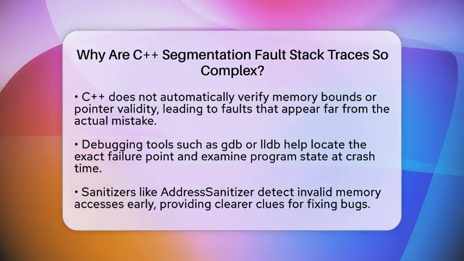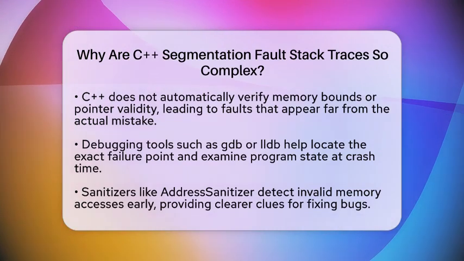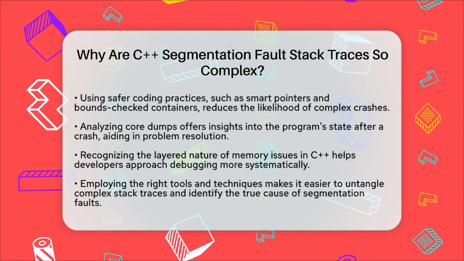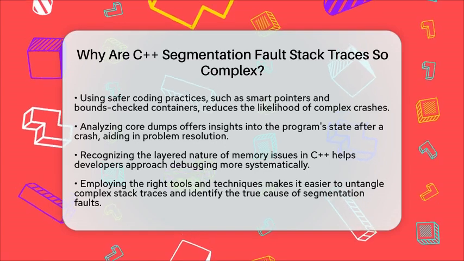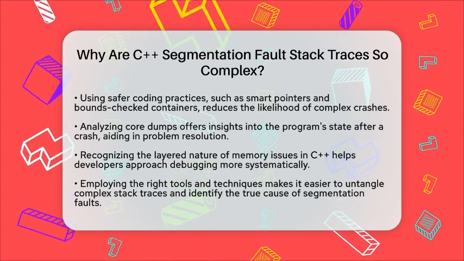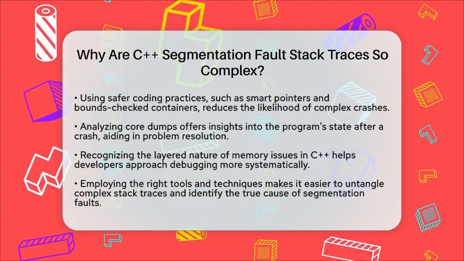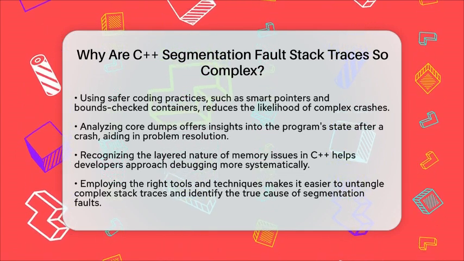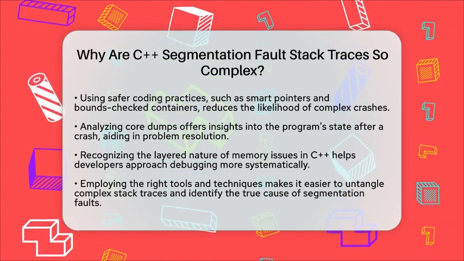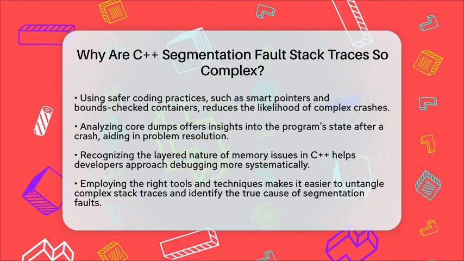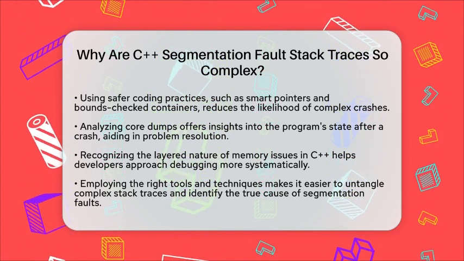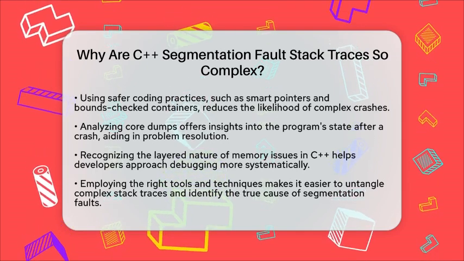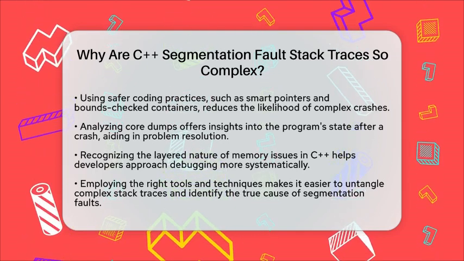To tackle these issues, developers use debugging tools like GDB or LLDB. These tools let you see the exact point of failure and examine memory at that moment. Sanitizers like Address Sanitizer can detect invalid memory accesses early, giving clearer clues. Writing safer code with smart pointers and bounds-checked containers reduces the chances of faults happening in the first place. Analyzing core dumps can also help you see the program state after a crash.